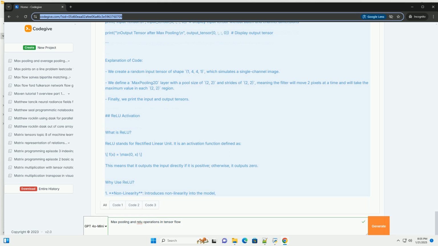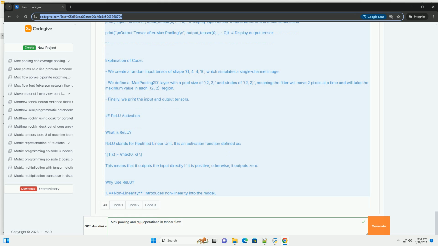Conclusion. Max pooling and ReLU operations are essential components of many deep learning architectures. They help in reducing dimensionality and introducing nonlinearity, which are crucial for effective learning in neural networks. TensorFlow provides efficient functions to easily implement these operations, enabling the construction of powerful models.